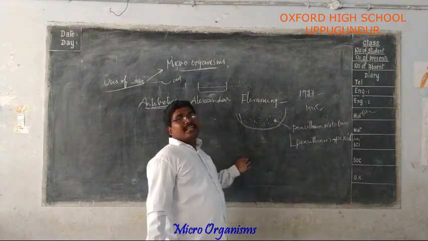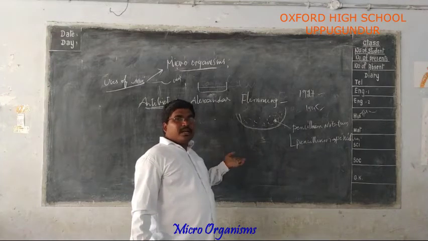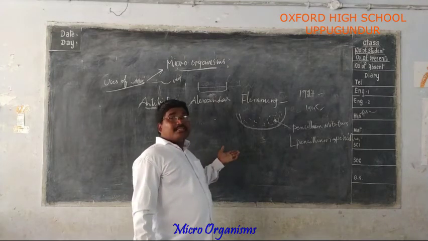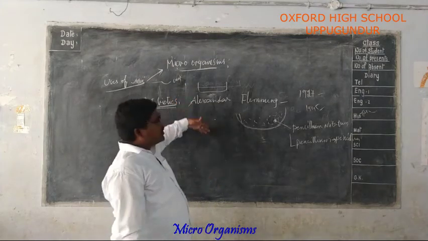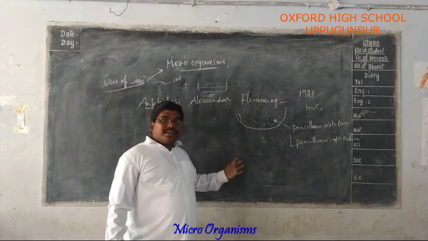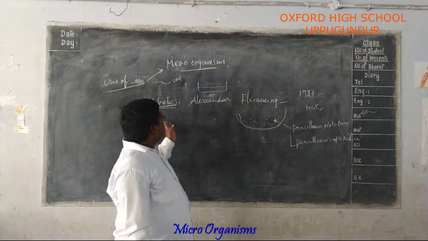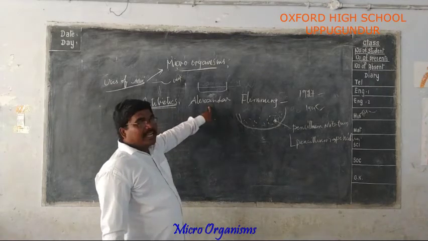Tetracycline, Aureomycin, and different types of antibiotics were produced after the first antibiotic, penicillin. So this is the story of the invention of the first antibiotic, penicillin, by Alexander Fleming.